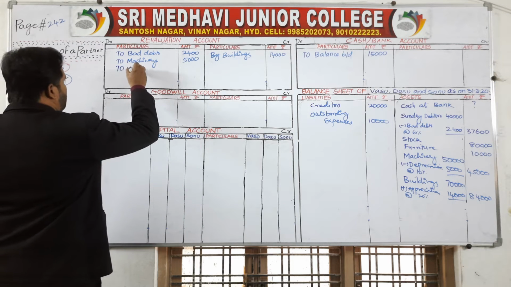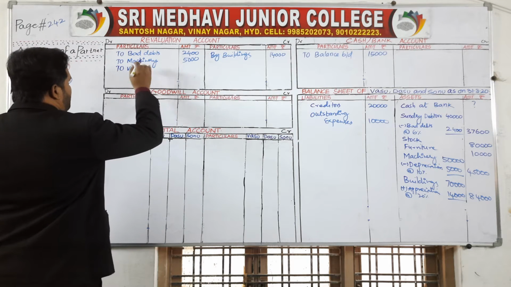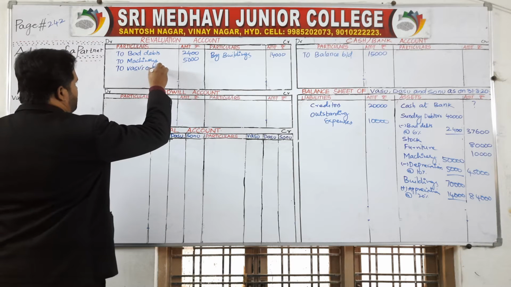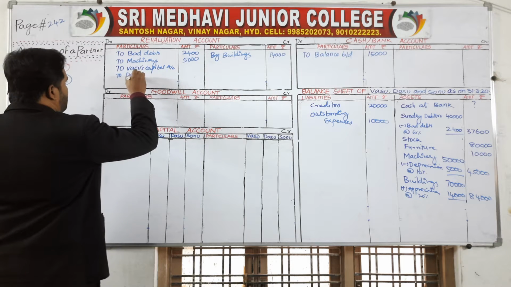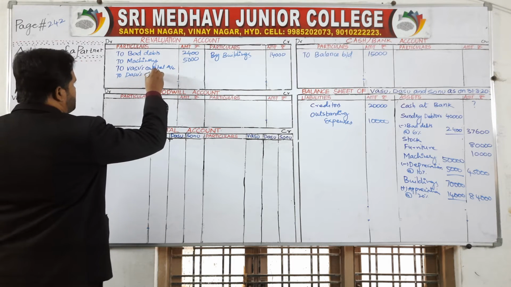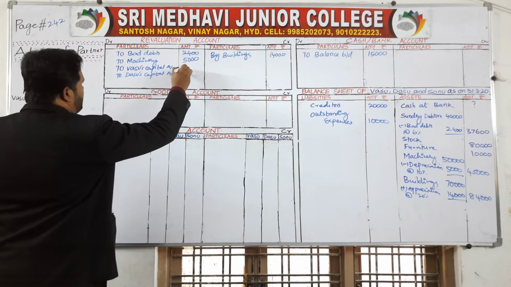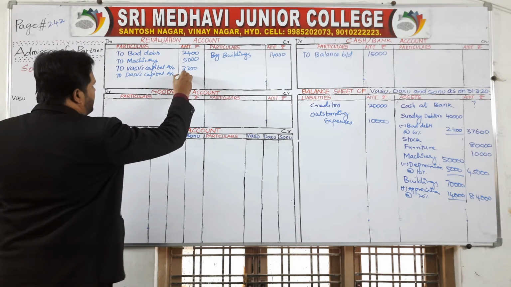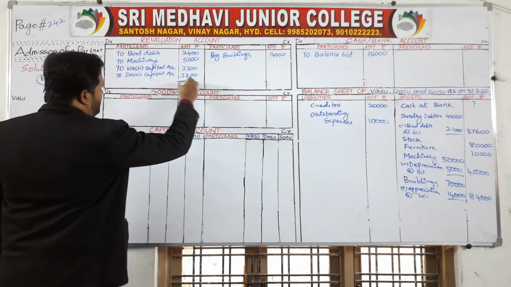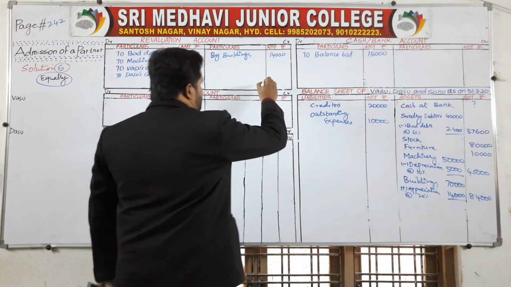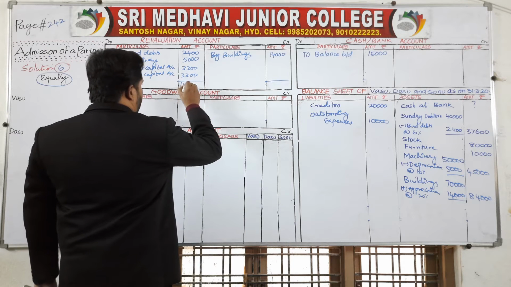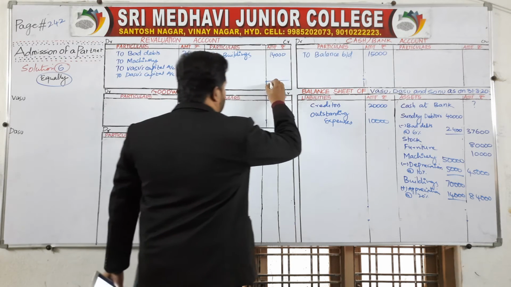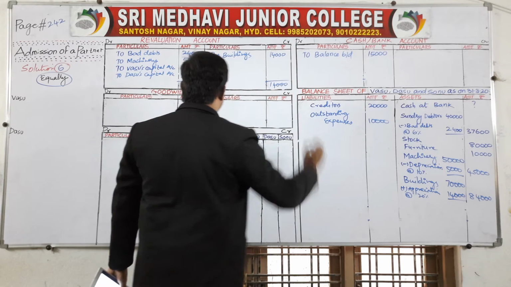To Vasu's capital account, to Dasu's capital account, 3,300 to each partner, because it is distributed between these two partners equally. Total is 14,000.